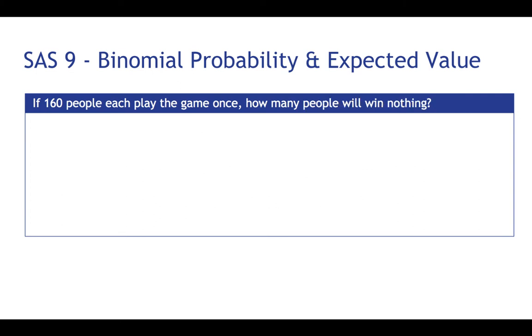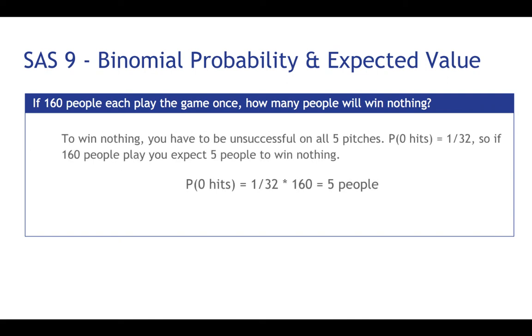And finally, how many people will not win anything? The same number of people that win a large stuffed animal will win nothing, because according to this equally likely binomial probability, they're only going to get 5 people that hit nothing. Of course, reminder that binomial probability does not have skill involved in its probability.